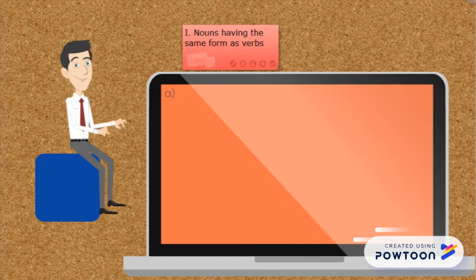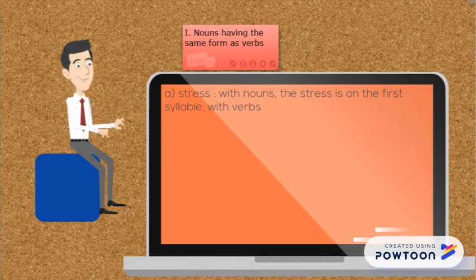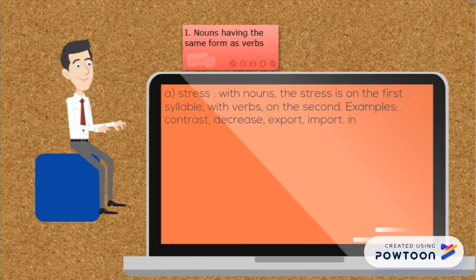Nouns having the same form as verbs. In English, there are a number of nouns with the same form as verbs. For example, charge, comment, contract, copy, debate, design, hope, look, plan, reply, study. In some cases, the nouns differ from the verbs in stress. With nouns, the stress is on the first syllable, with verbs on the second.